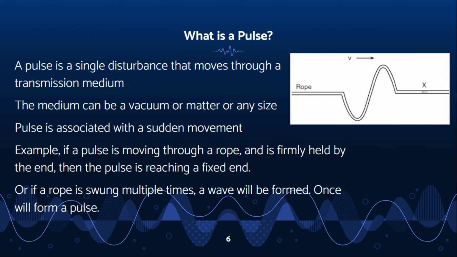For example, if a pulse is moving the rope and at the end of the rope is being held firmly by someone, then you could say that the pulse is reaching a fixed end. Another example is if a rope is swung multiple times, a wave will be formed. Once will form a pulse.